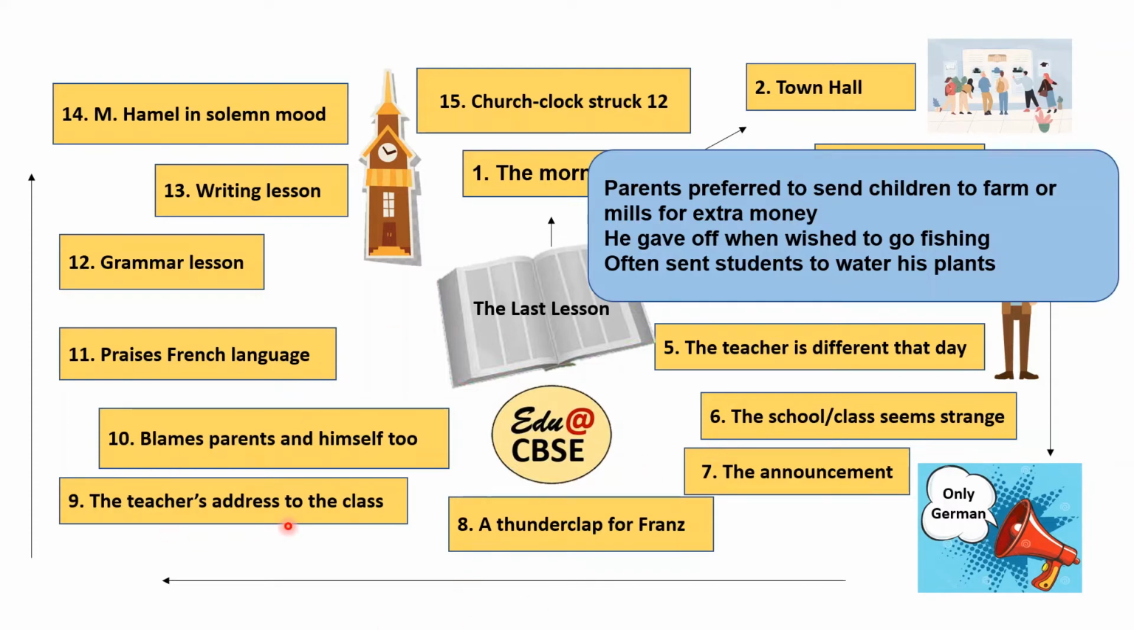blames parents and himself too. So he says that it's not only the parents who are to be blamed, but he himself should also be blamed for being casual. Parents prefer to send their children to farms or to mills for an extra amount of money, and he also gave off to the students when he wished to go fishing, and often he had also sent his students to water his plants. Since he loved gardening, he had a small garden outside his classroom, and he had often sent students to water his plants, so that means that they were missing classes. So he says that even I should be blamed for being casual.